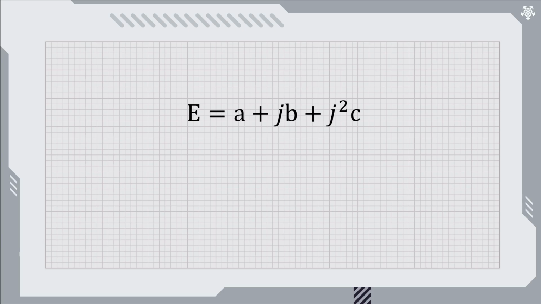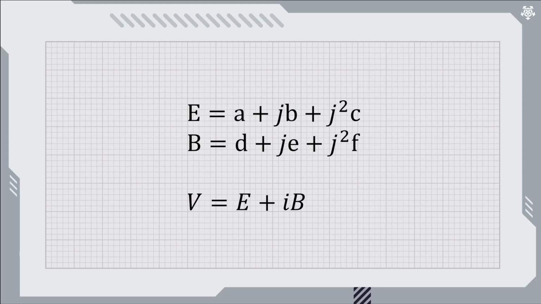Let's say E equals a plus jb plus j squared c, and B equals d plus je plus j squared f. Then v equals E plus iB. The 3D vectors E and B are the electric and magnetic field vectors respectively. As you can see, the 6-dimensional order 4 has an obvious connection to electromagnetism. The electromagnetic field is 6-dimensional in a way that exactly matches our number system.